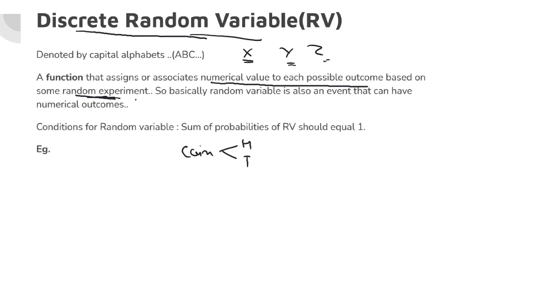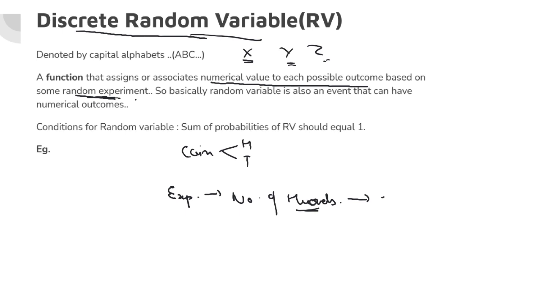The condition that I'm putting here in the random experiment is the number of heads. I'm just saying this is the condition that will give me the random variable. So it is also an event, right? You can see this condition is an event of having heads or not, the number of heads. So the outcome of this event will be a number, it can be 0, 1, 2, 3 heads. So it will actually be a number.